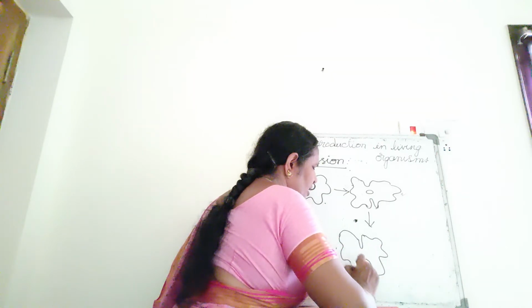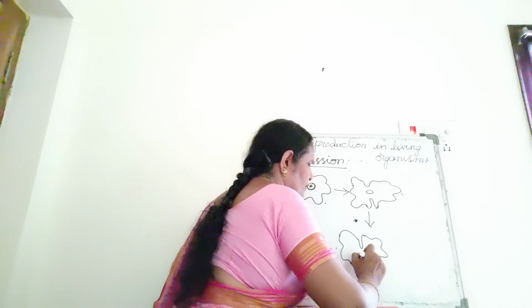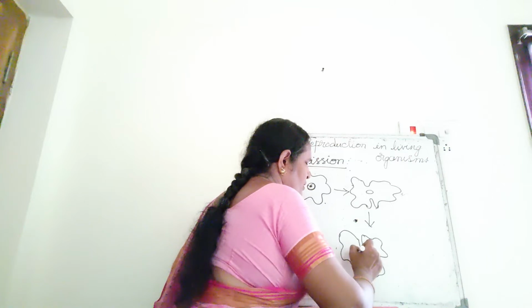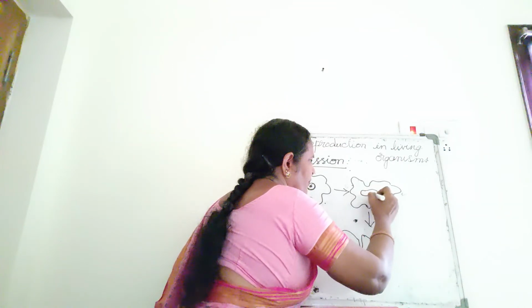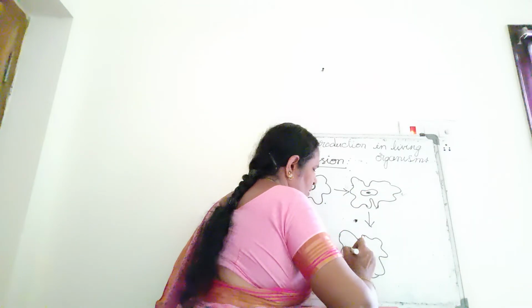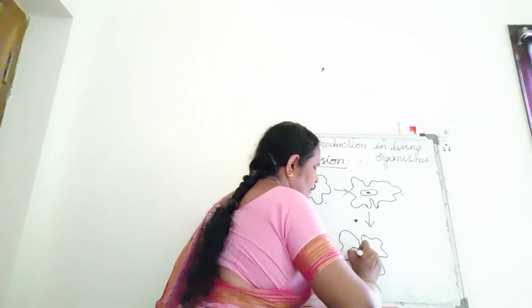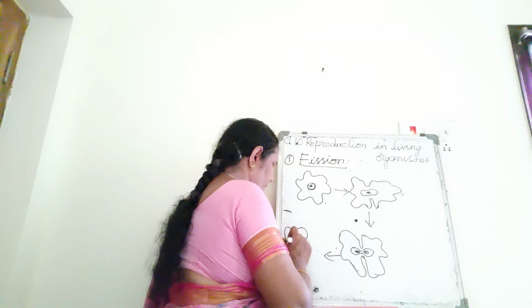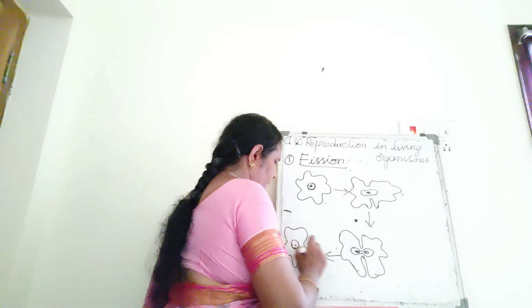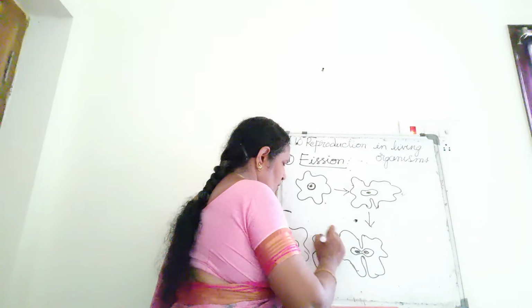Amoeba is shapeless, any shape you can draw, no problem. Slowly this nucleus also elongates accordingly. This also has the slit. This is the nucleus. Finally, 2 amoebae. It divides into 2.